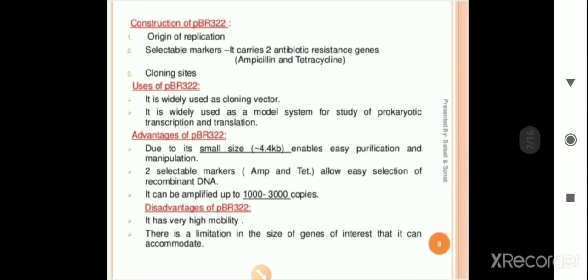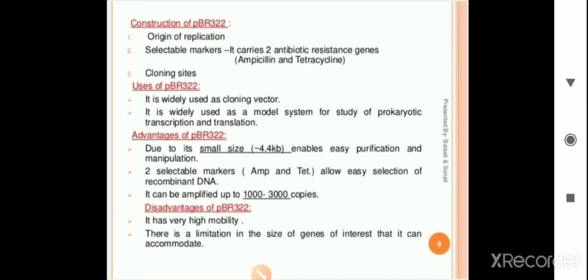It carries two antibiotic resistance genes, ampicillin and tetracycline. As we know, these are the ampicillin and the tetracycline, the antibiotic resistance genes.